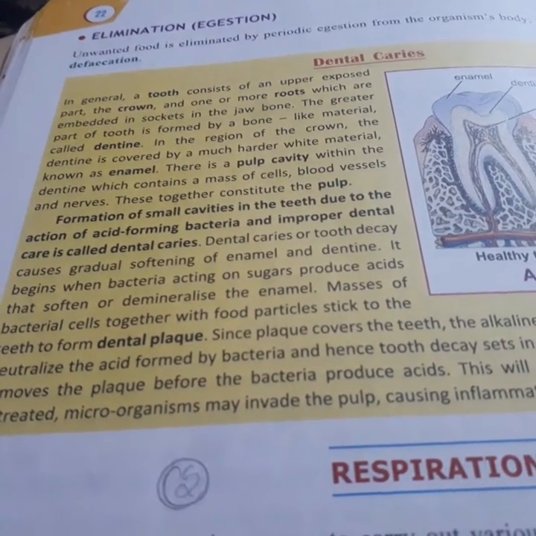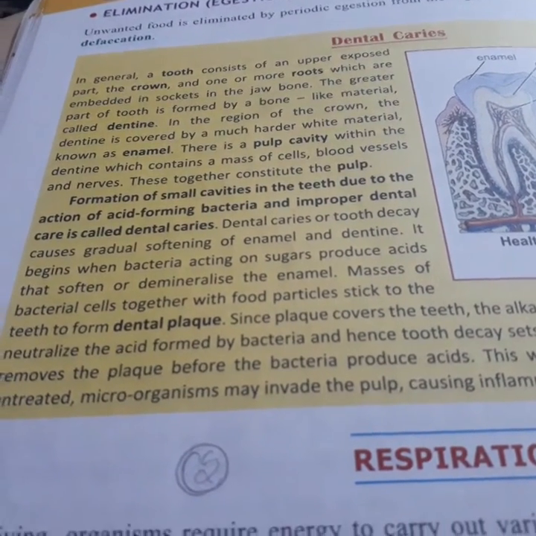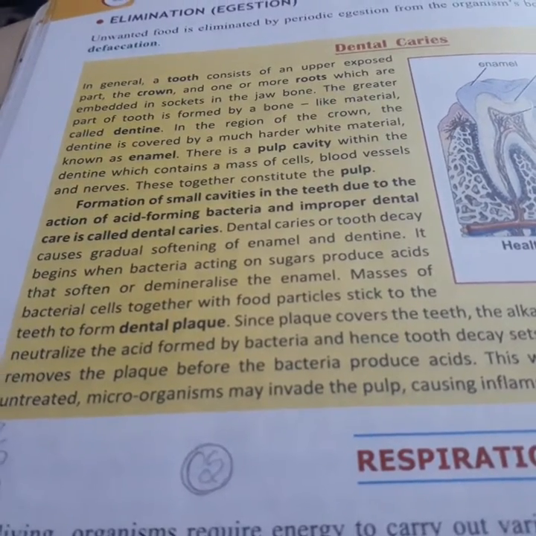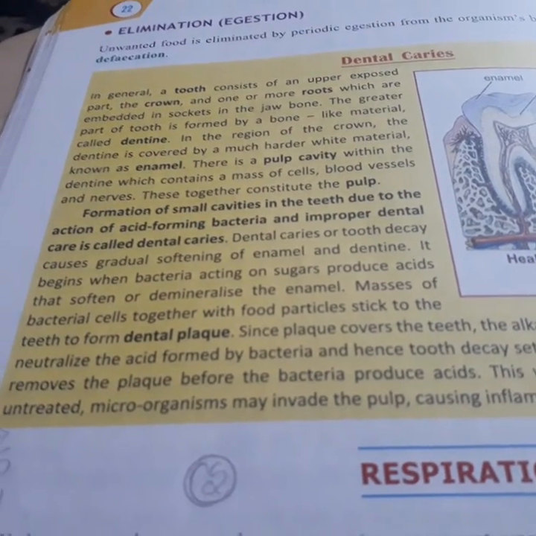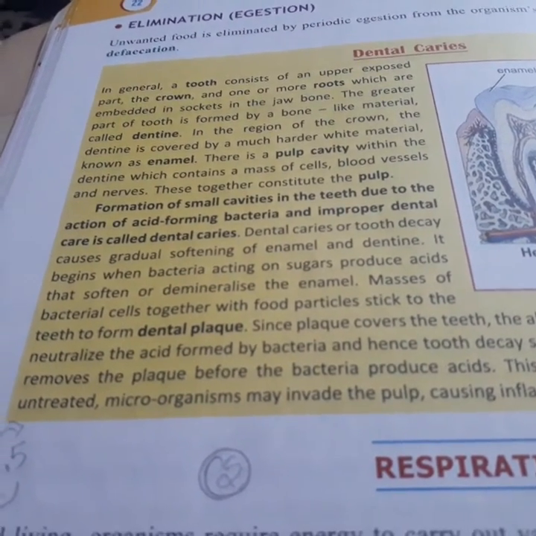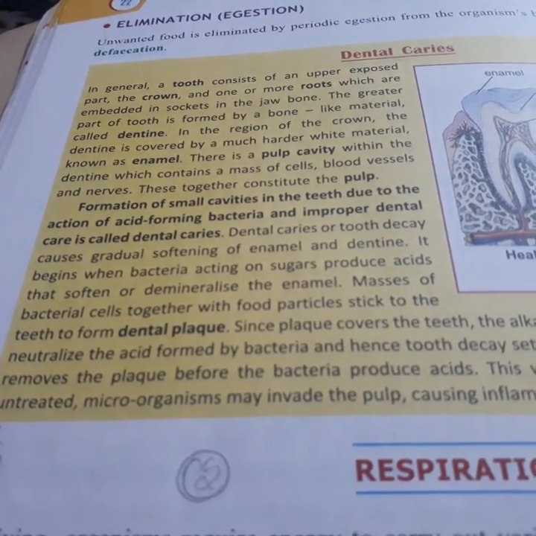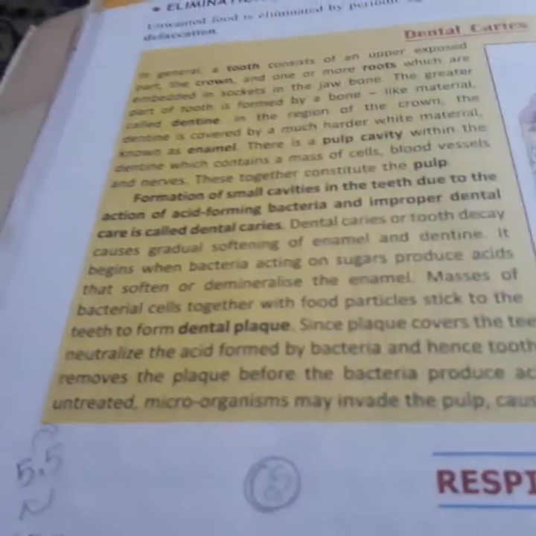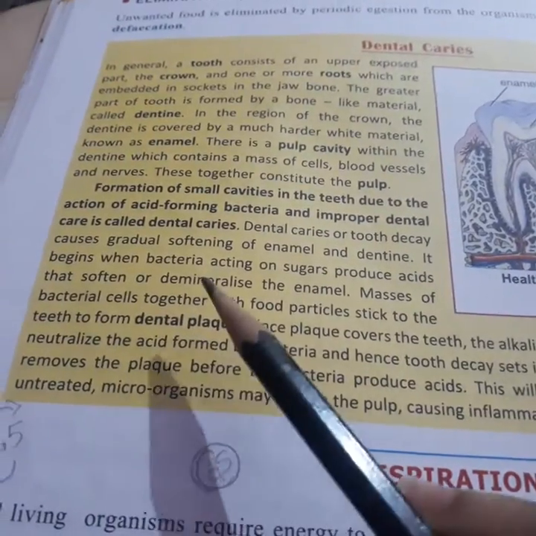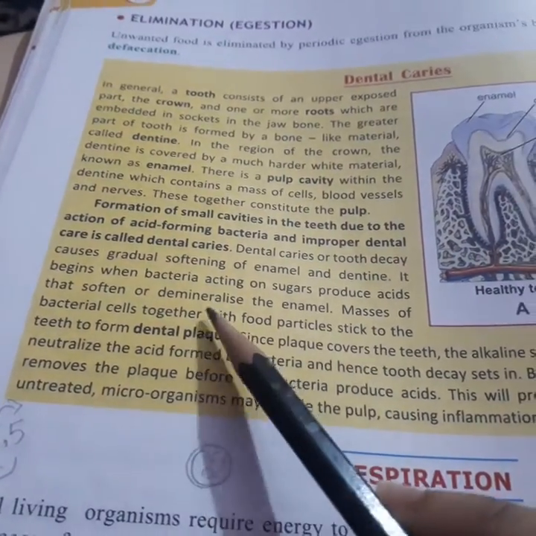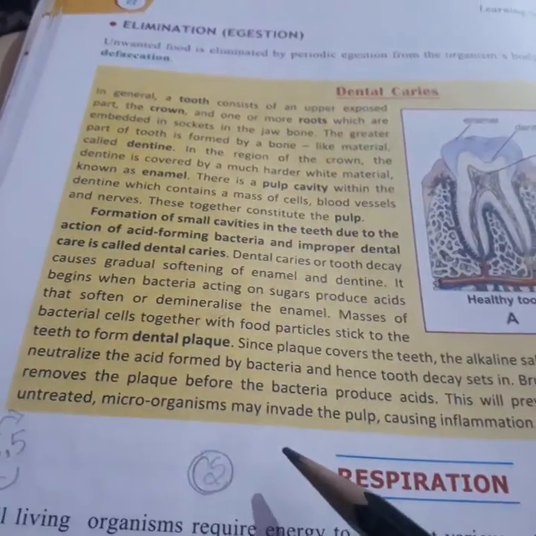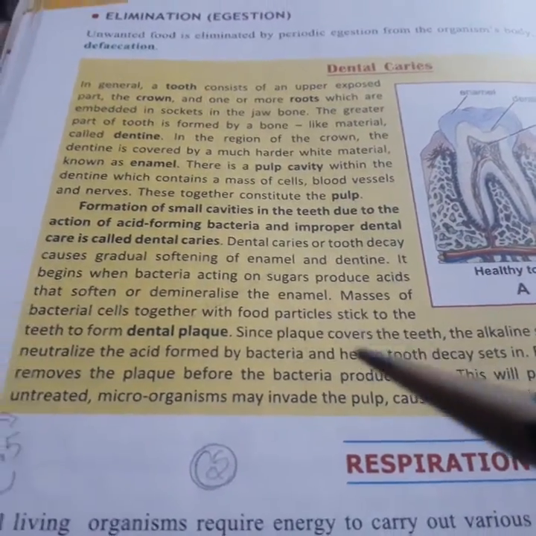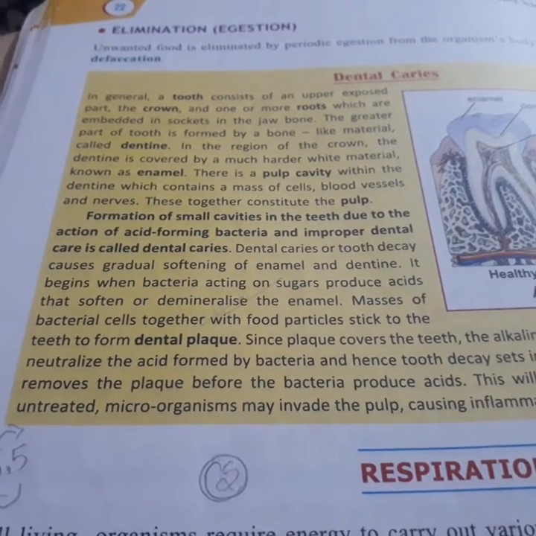Gradual softening doesn't mean it will happen like a balloon. It will slowly lose its characteristic of hardness, so it cannot maintain a proper environment for the mouth, which sometimes causes bad smells. You might see many people who have dental caries have bad breath. It begins when bacteria acting on sugar produce acid that softens or demineralizes the enamel. Demineralize means no more minerals can be absorbed into the teeth, so the enamel will get demineralized and produce a bad smell. They will not work properly.